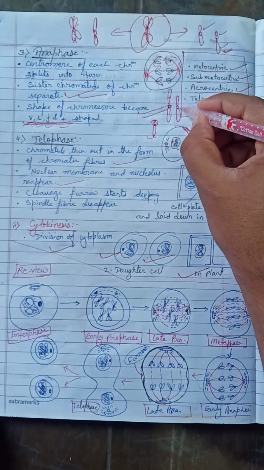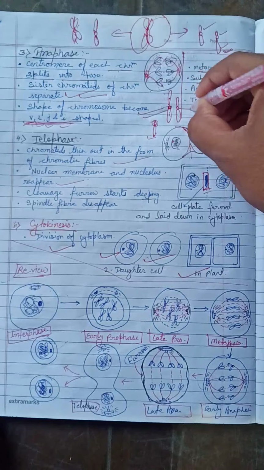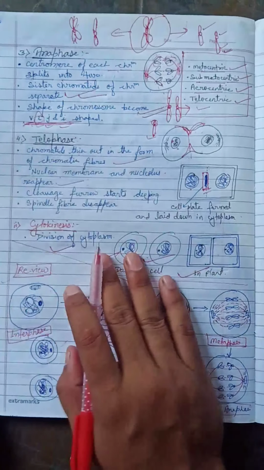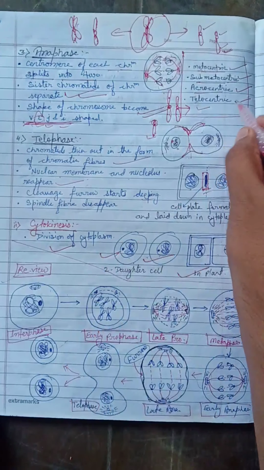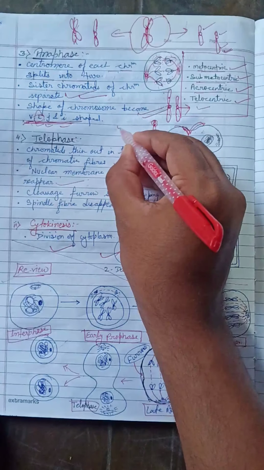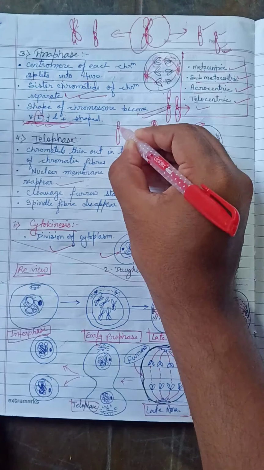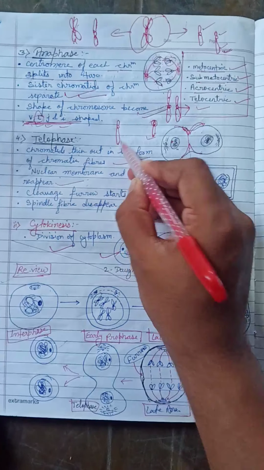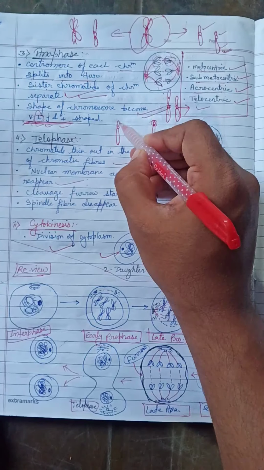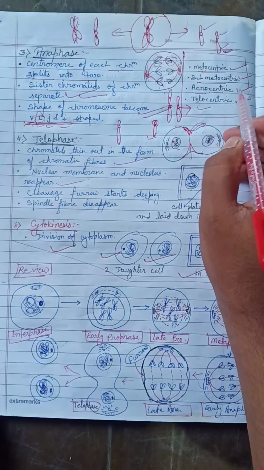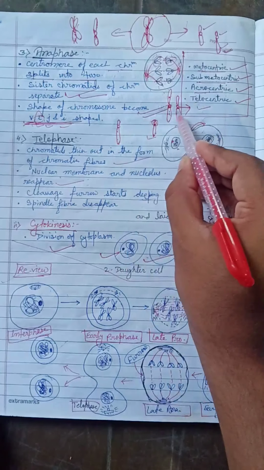When the centromere is pulled, that gives the L shape. Whereas a chromosome having one very long arm and the other arm very short is called acrocentric. Can you imagine?